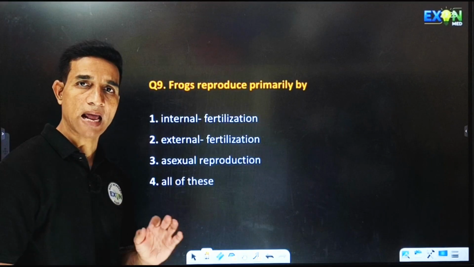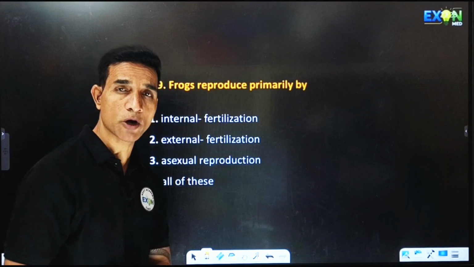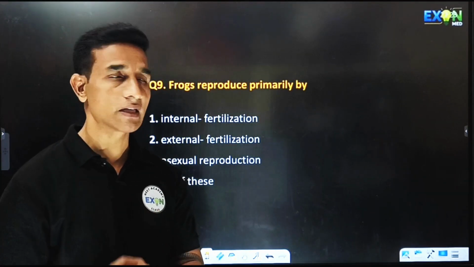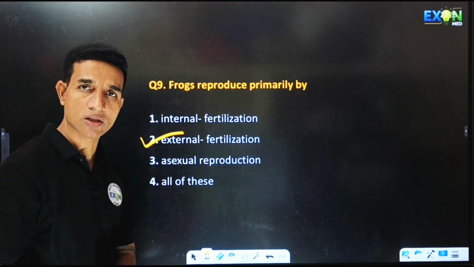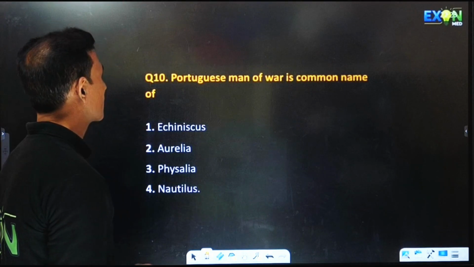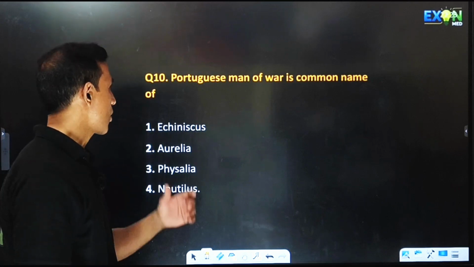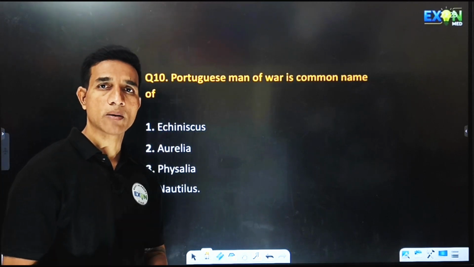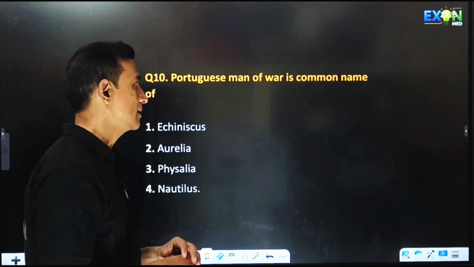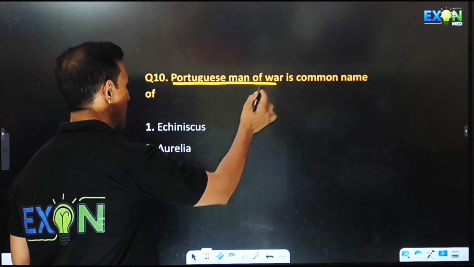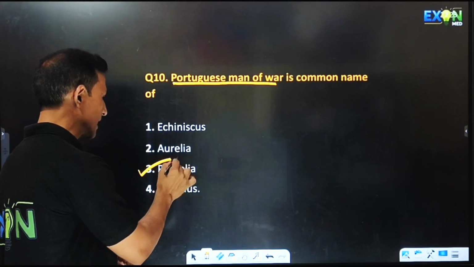Frogs reproduce primarily by, we know frog reproduction is by external fertilization. So the correct answer will be external fertilization. Portuguese man of war is the common name of. When you come across the phyla, after the phylum Porifera, Coelenterata is there. In that, Portuguese man of war is Physalia.